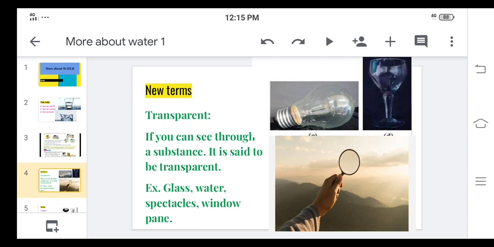Here examples have been given. Even a bulb, you will get light from the bulb, so that bulb is also transparent. Glass, magnifying glass, these are the examples. Through these substances we can see the things which are present behind them. That's why these are transparent.